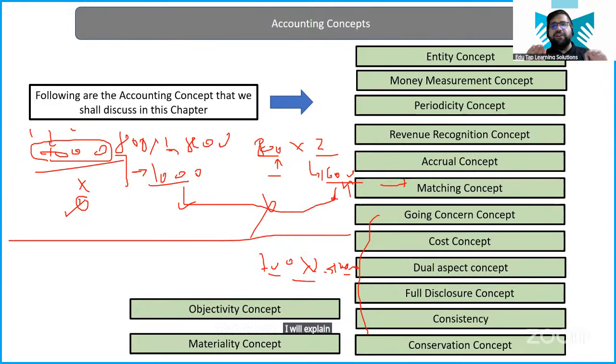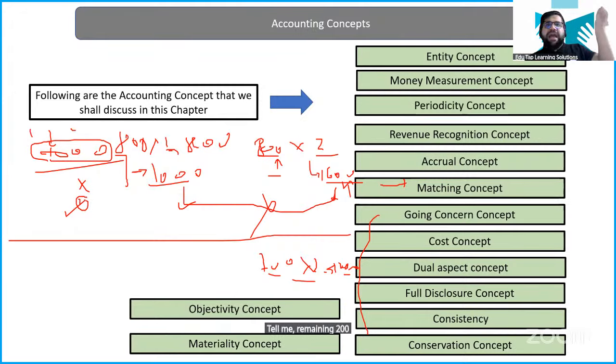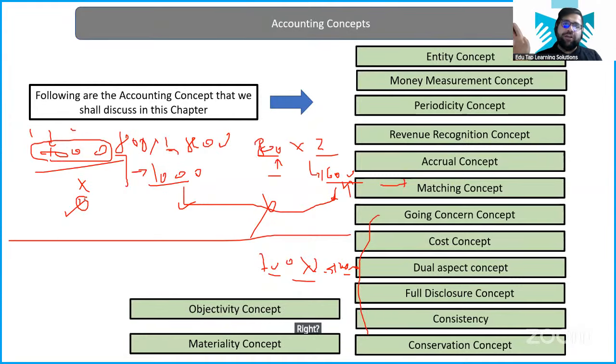Those who have not understood, I will explain it one more time. The remaining 200 will be a liability or an asset? This is a very good question. Tell me, the remaining 200 will be carried forward to the next year or not? Assuming that this year is completed, I will carry forward these 200 unsold units to the next year. And in the next year, can I sell them? Yes. So once you sell them, you will receive revenue. How can it be a liability then? It will be an asset, right? Unsold stock, unsold inventory. Simple, right?